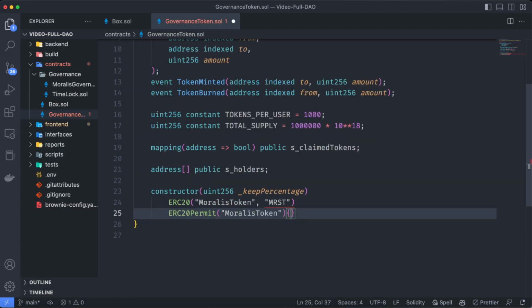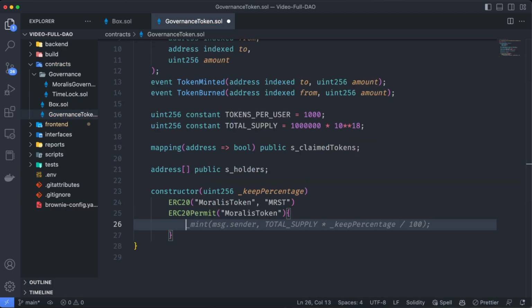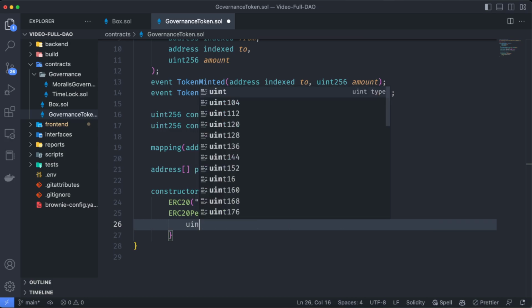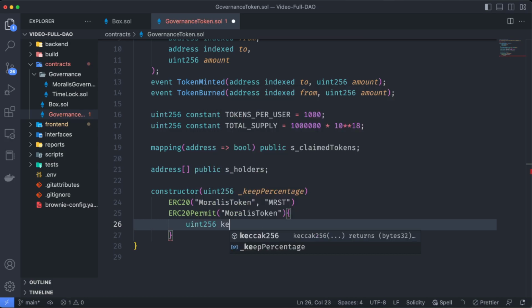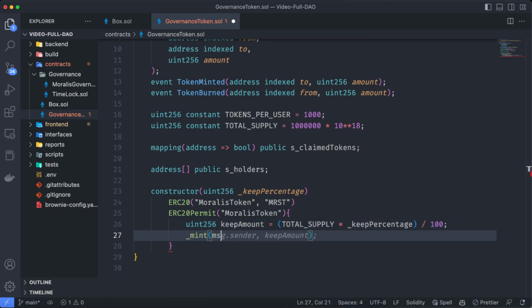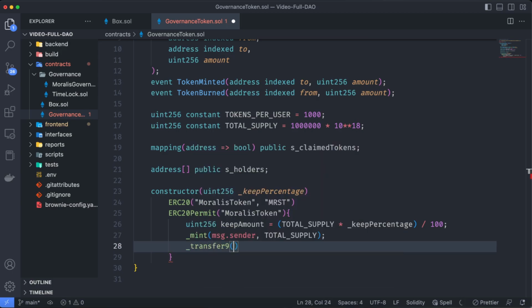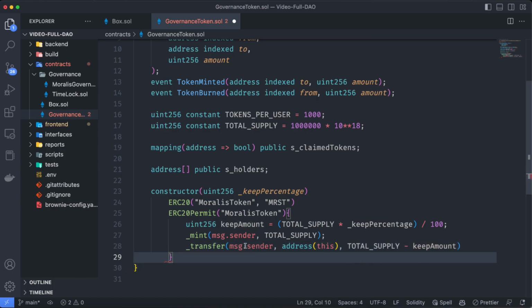Let's save this. Now let's open the constructor and let's say uint256 keepAmount is going to be equal to the total supply multiplied by the keep percentage divided by 100. Let's mint to the message.sender the total supply, and let's transfer back to the contract the total supply less the keep amount. So at the end, we are going to mint all the total supply to the message.sender. It means the contract owner.